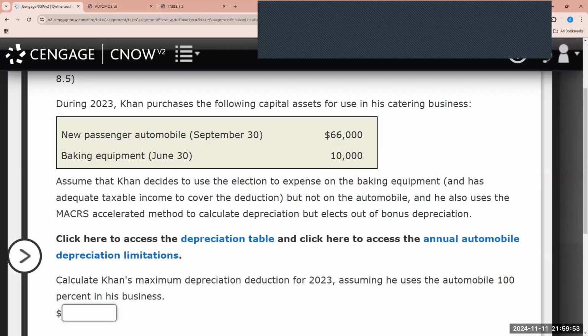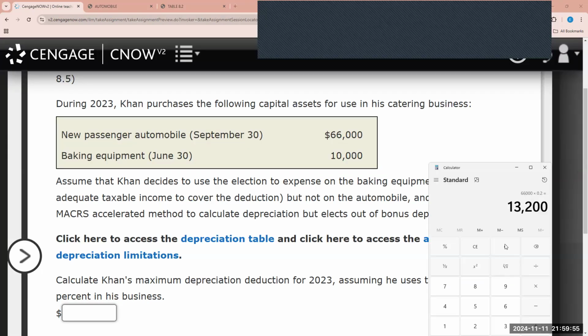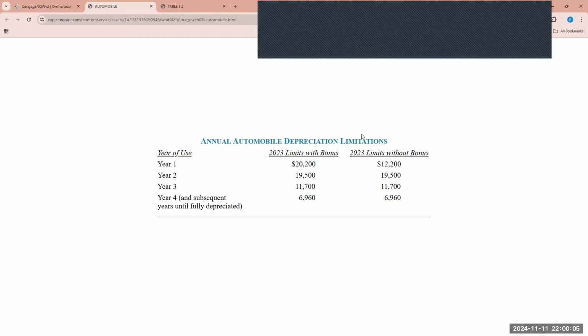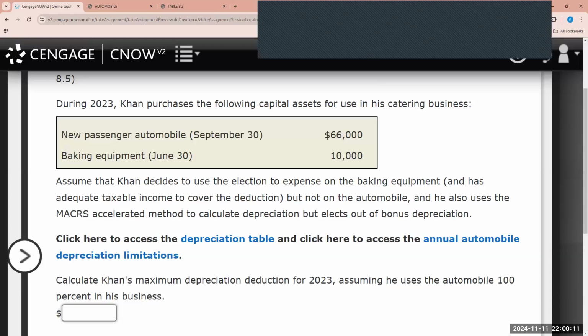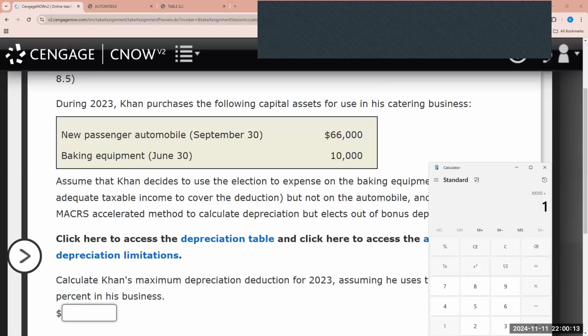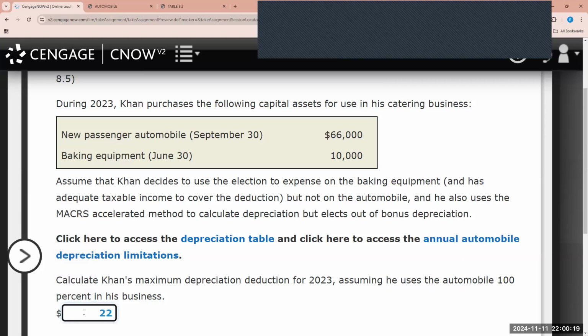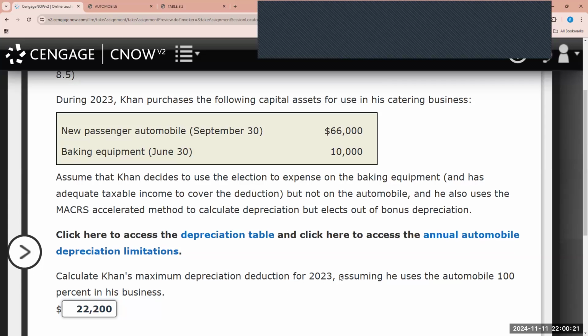This is the maximum. So in such case, the total depreciation he could claim is the 10,000, the baking equipment, which he is utilizing Section 179, plus the maximum amount of 2023 limits without bonus for the annual automobile depreciation limitation. So we add the two. The maximum depreciation that Khan can claim is $22,200.